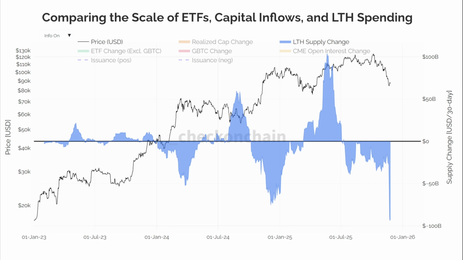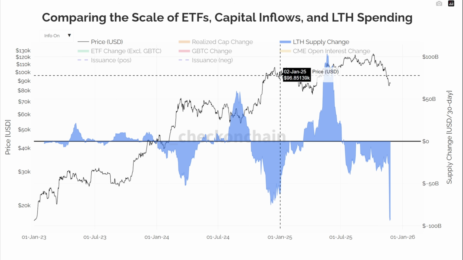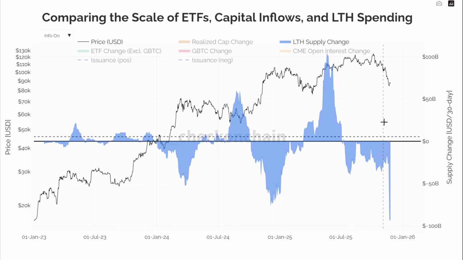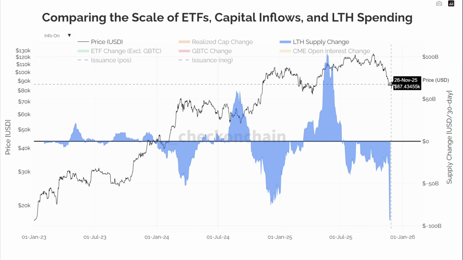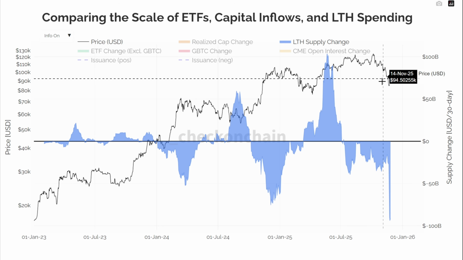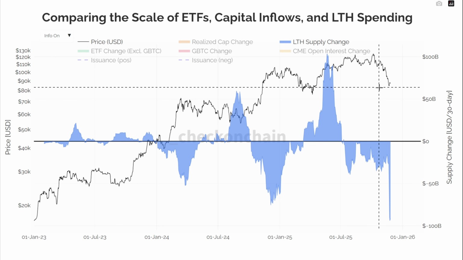The problem really is that the long-term holders continue to sell. This is the supply chain of long-term holders in Bitcoin. They tended to, in the past, just take profit whenever we hit new all-time highs. But now they're even selling as the price is going down. This is a novelty. It seems like many of the long-term holders do expect that the 4-year cycle will stay intact, that 2026 will not be bullish.